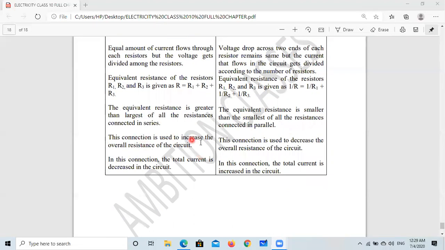The series connection is used to increase the overall resistance. So in case of series connection, resistance is increased. In the parallel combination, the resistance of the circuit is decreased. In series, the total current in the circuit is decreased, while in parallel, the total current is increased, because resistance decreases, current increases.